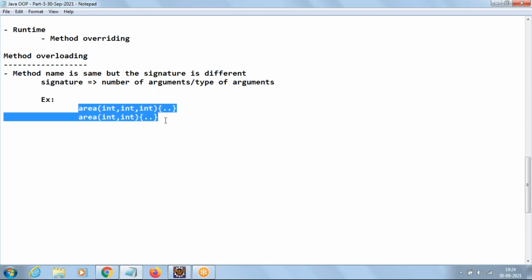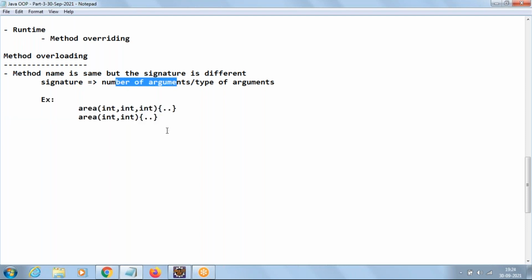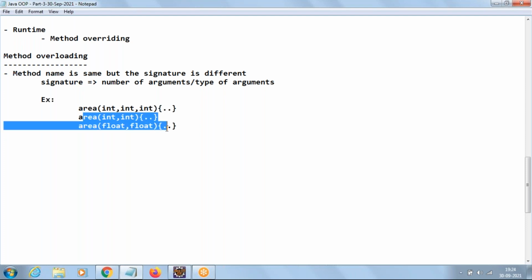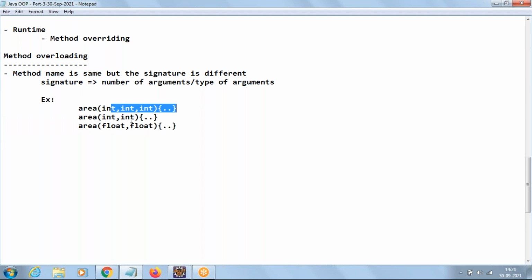So how are these two methods different? With number of arguments. If you take one more method area and you pass 2 floats, then how are the second and third different? With type of arguments. Either they differ with number or type. If the arguments are differing, that's enough. If arguments are differing, then we call it overloading.